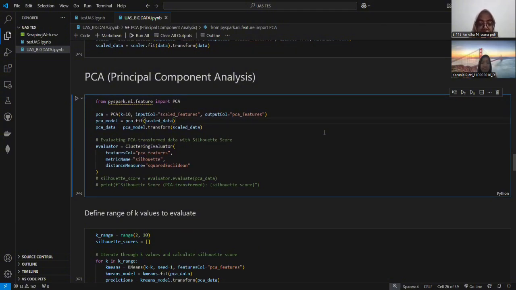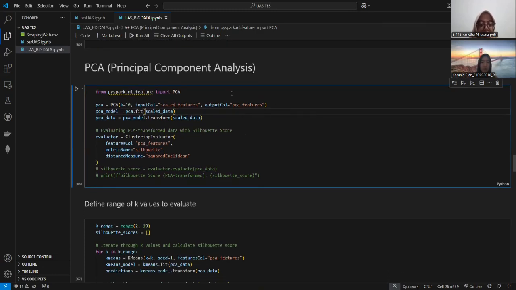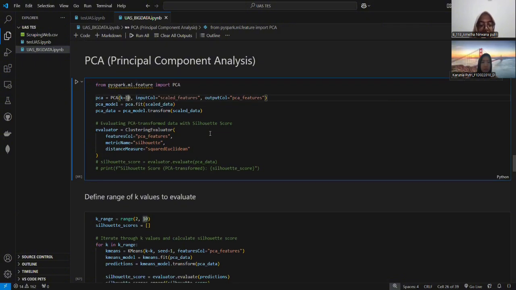Okay. This code reduces the number of vectors in the data using PCA, principal component analysis, to make it easier to work with. It keeps the most important 10 vectors, k equals 10, and stores the result in a new column called PCA vector.